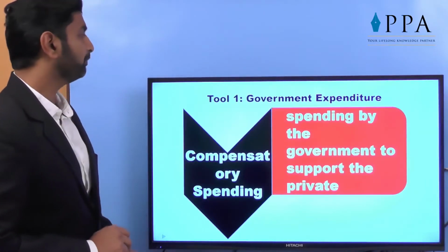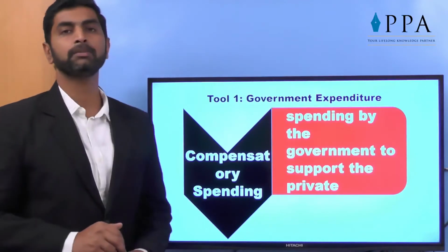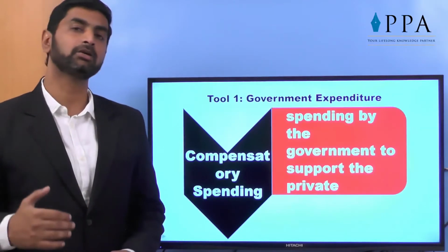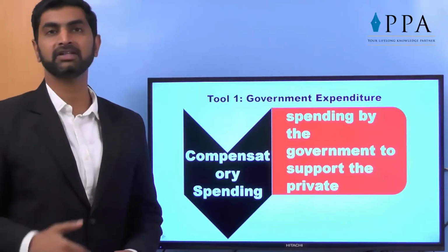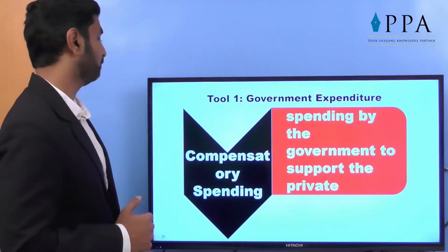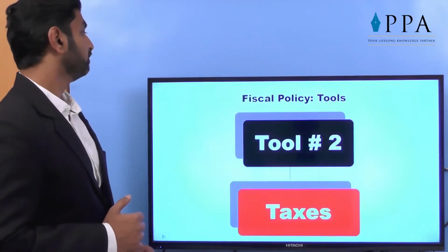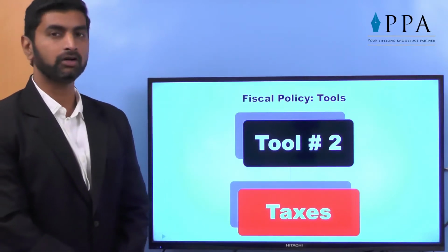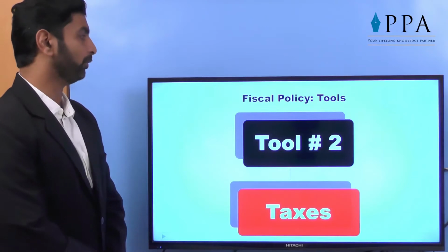Then compensatory spending, spending by the government to support the private sector. Maybe the private sector wishes to start some project, then the government will invest in that, up to 49%, up to 20%. So additional funding is made available by the government, compensatory spending. So this was all about government expenditure, the first tool towards fiscal policy.